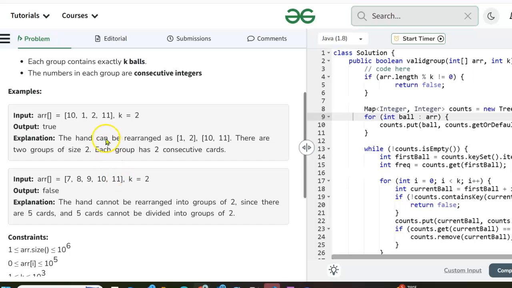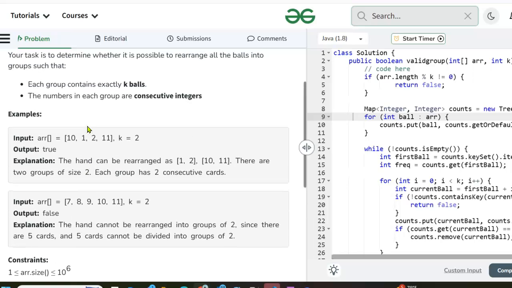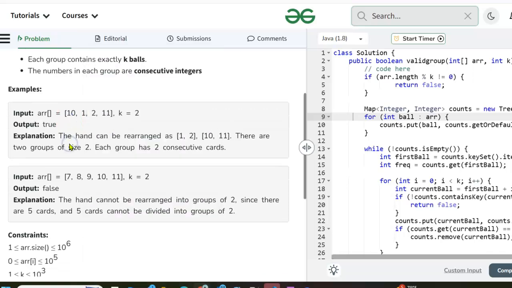Now, this one we could divide into 1, 2, and 10, 11. When I first looked at this, I thought, well, this is the easiest problem that I've ever seen. All you need to do is sort the array and then start at the beginning, go through it, and see if you can make groups of K consecutive integers.